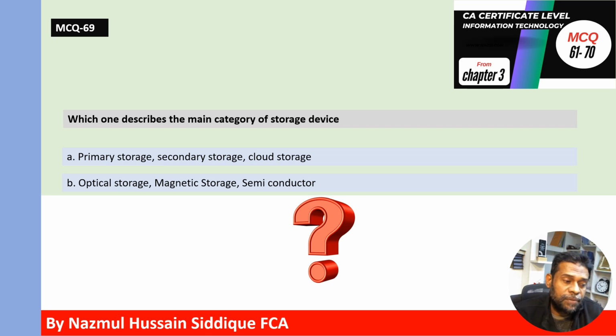So we have to answer here which group describes the main category of storage device. Here the correct answer is B. Optical storage, magnetic storage, semiconductor. These three types of storage devices describe the main category of storage device.